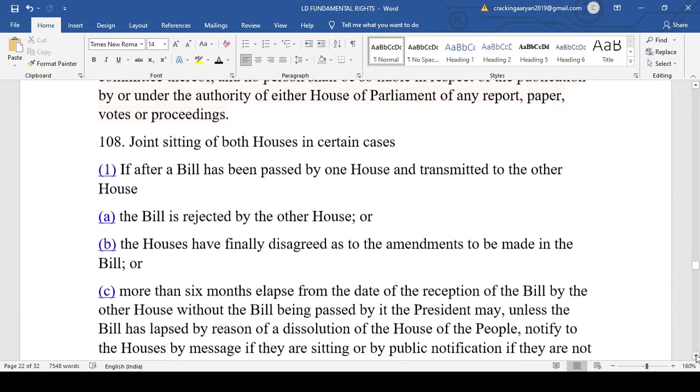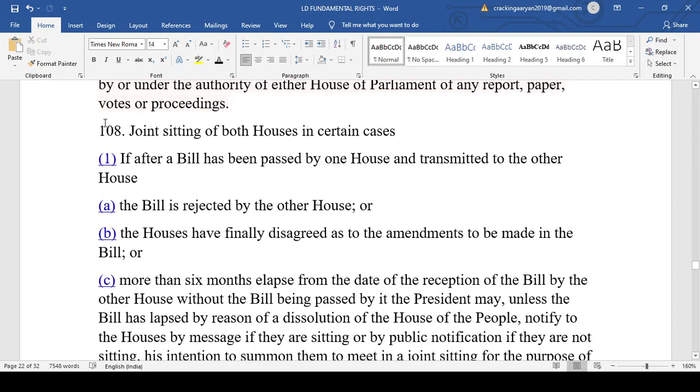Now comes the joint sitting of both houses of Parliament. This is a very important article. Here you have to remember the article, that is Article 108. It is asked various times, Article 108 of the Indian Constitution, that is joint sitting of both houses of Parliament. So if after a bill has been passed by one house and transmitted to the other house, the bill is rejected by the other house, or the houses have finally disagreed as to the amendments to be made in the bill.